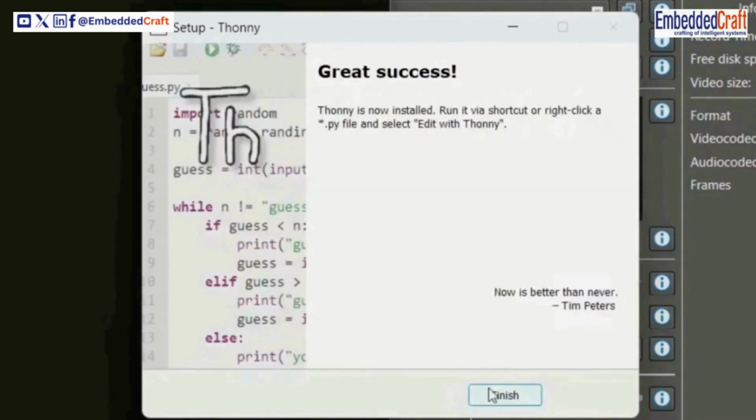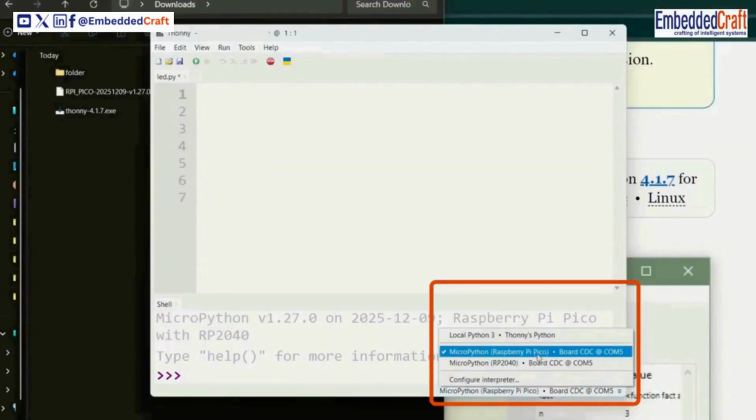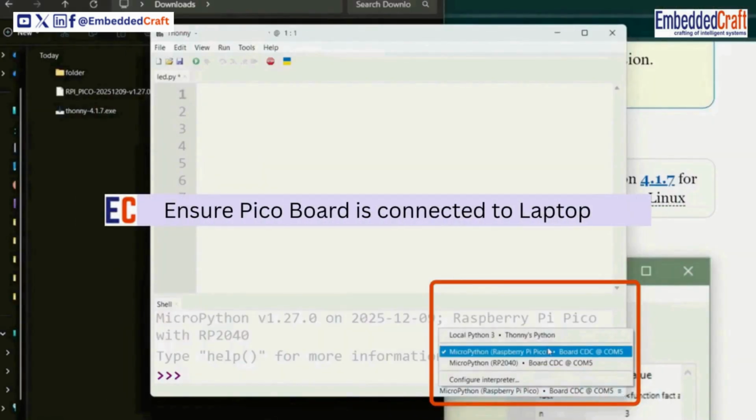Alright, Thonny IDE is installed. As we open it up, you'll see at the bottom right corner that it automatically detects our board.